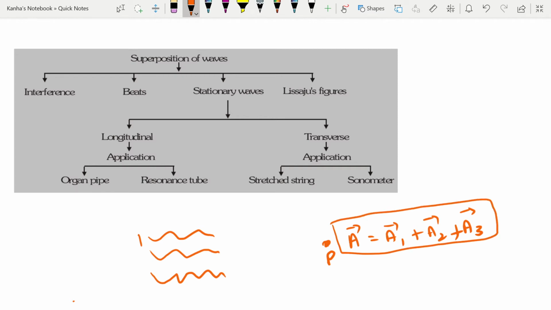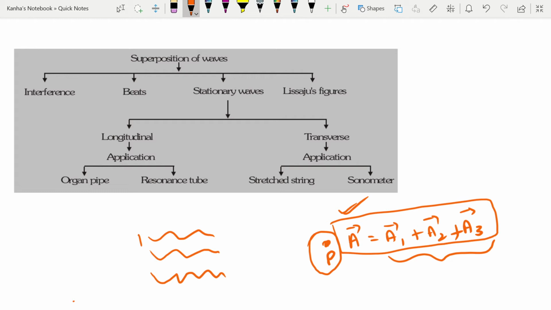So the superposition principle is valid for the amplitude of these waves. This phenomenon of intermixing of two or more waves to produce a new wave is known as the superposition principle. So when these three waves arrive at a point P, at that point you get a new amplitude. It's not like you get one of these three amplitudes, you get a summation, a new amplitude. So the resultant displacement of a particle at any point of the medium at any instant of time is the vector sum of the displacement caused to the particle by the individual waves. This will be your definition.